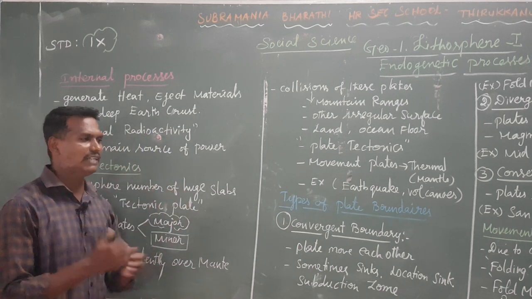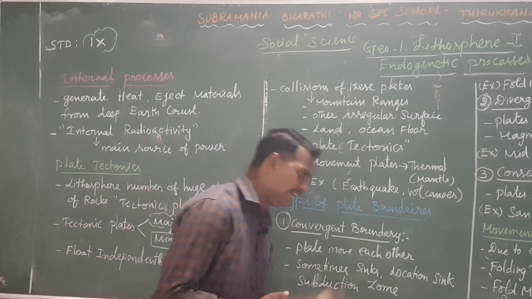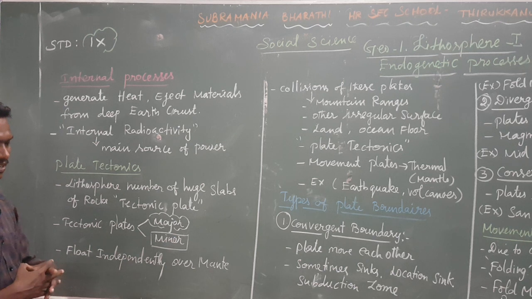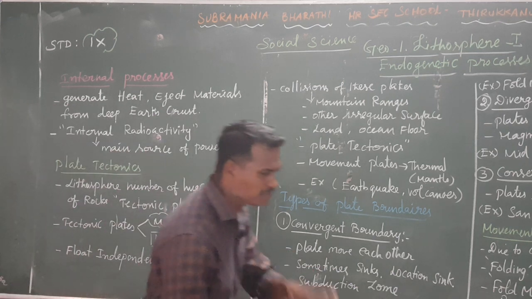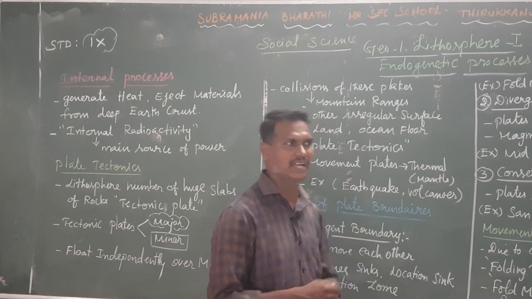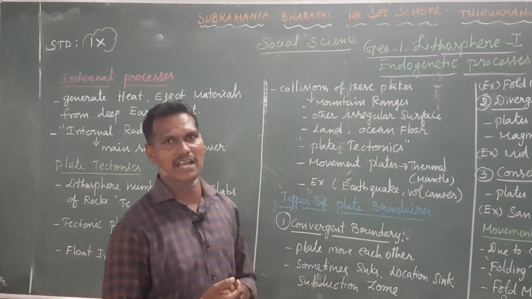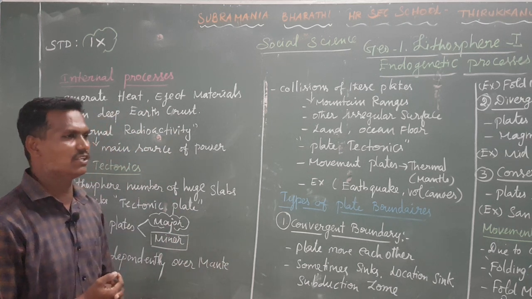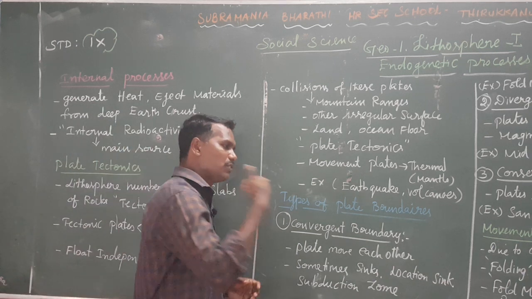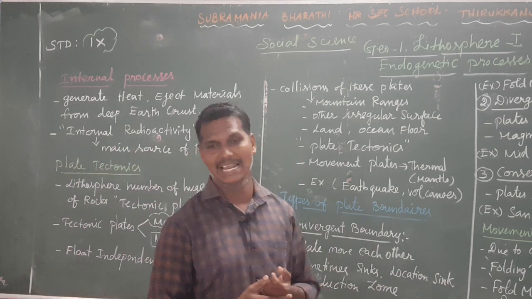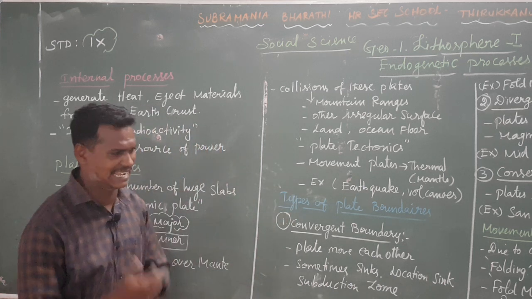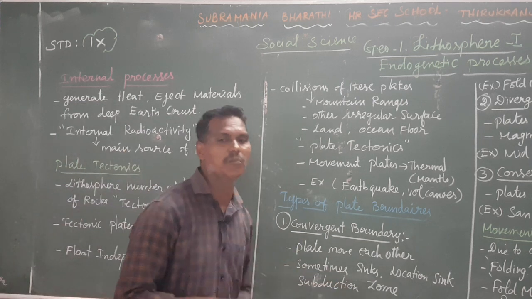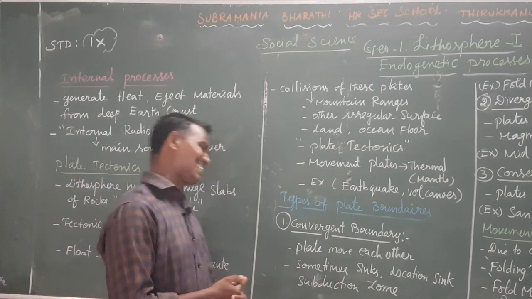Then we discussed what internal process and external process mean. Internal process means inside the earth, some landforms are created by the layers of the earth like the crust, mantle and core. Similarly, exogenic process means due to water, that is running water, glacier and wind, some landforms are created on the earth surface, like depositional landforms and erosional landforms. So this is what we discussed in the last class.